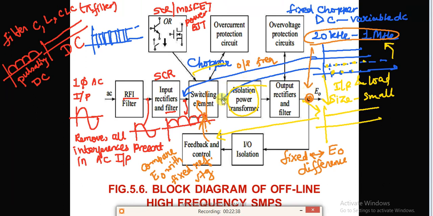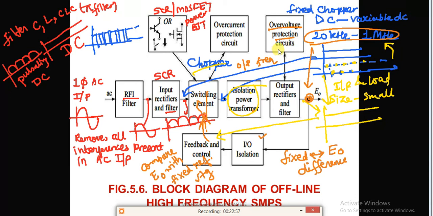And there must be some check between the input and output. For this we require a power transformer, an isolation power transformer. To protect the circuit from over voltage, there must be protection devices, so we will have some over voltage protection circuits.